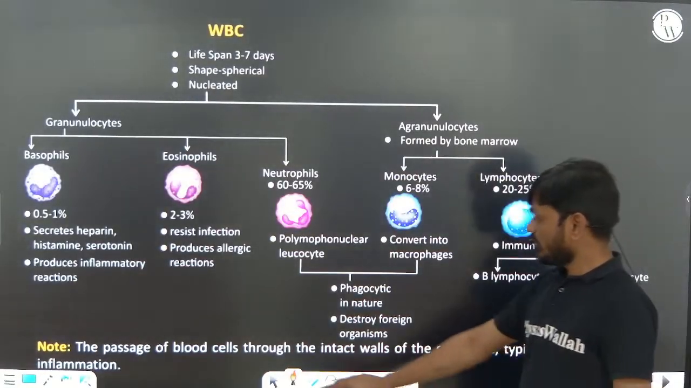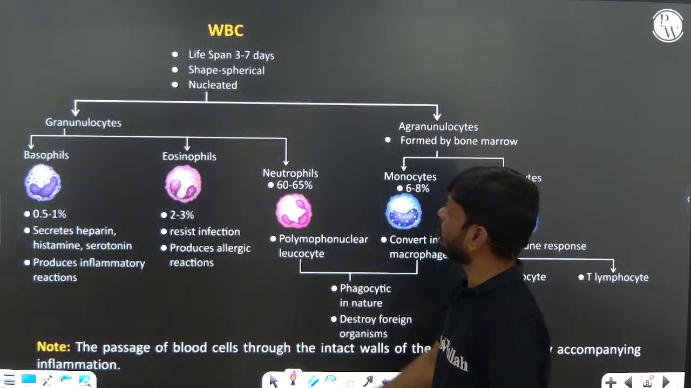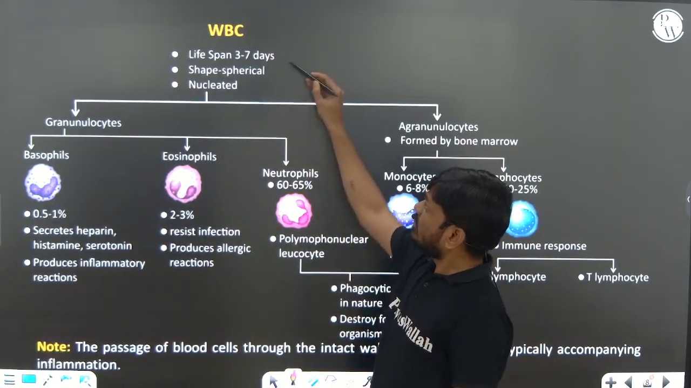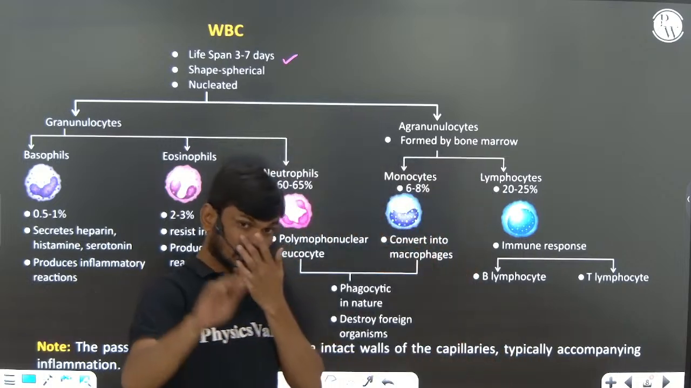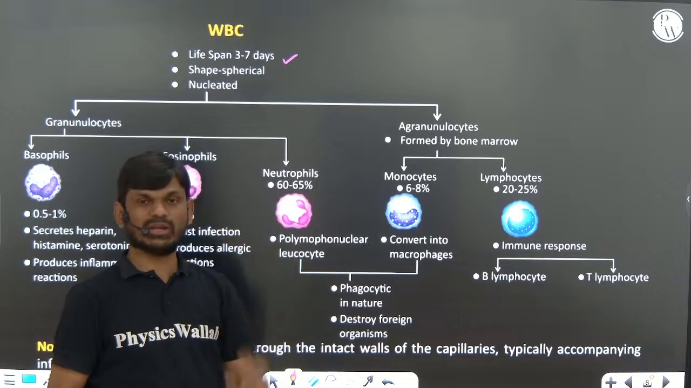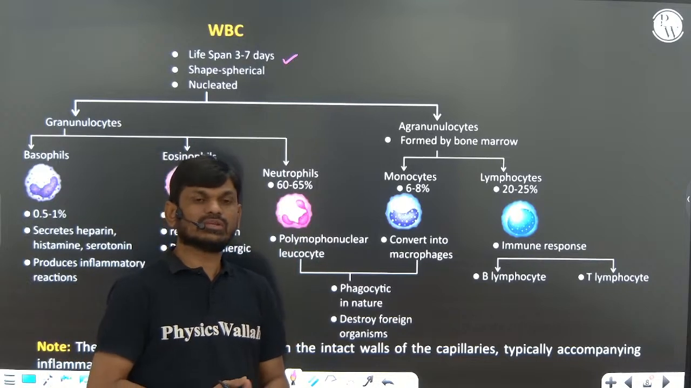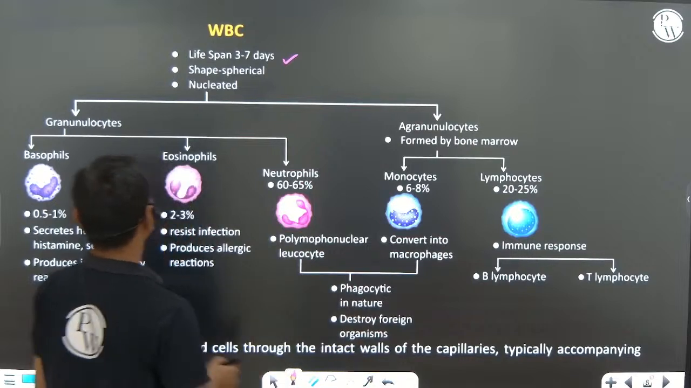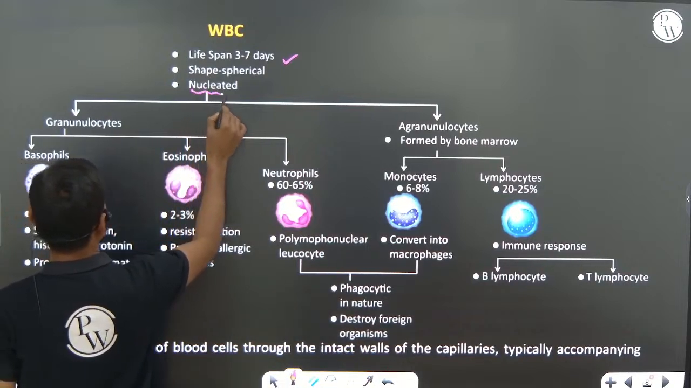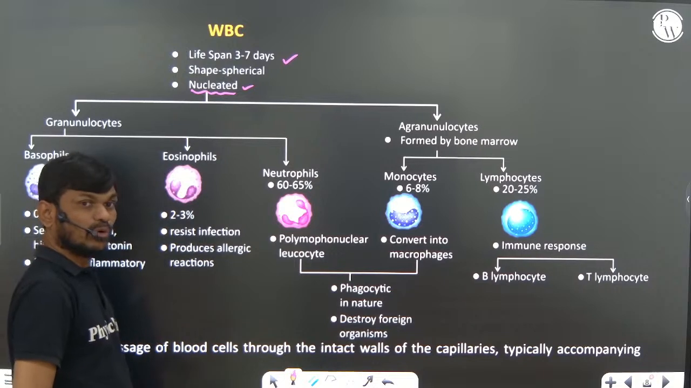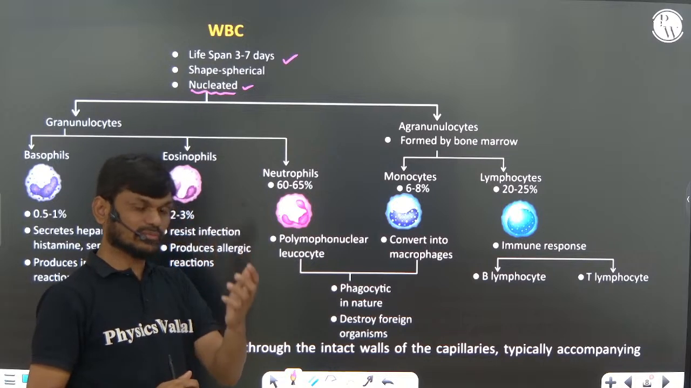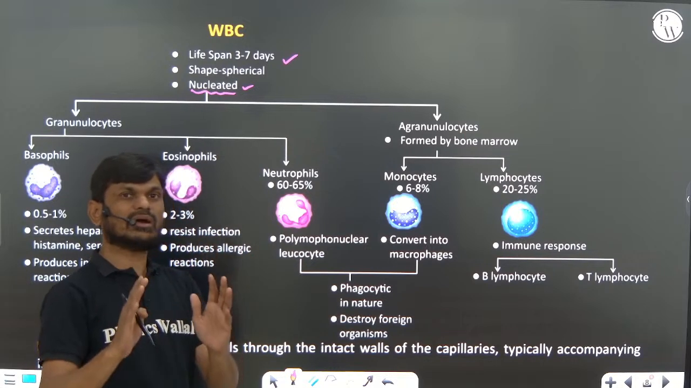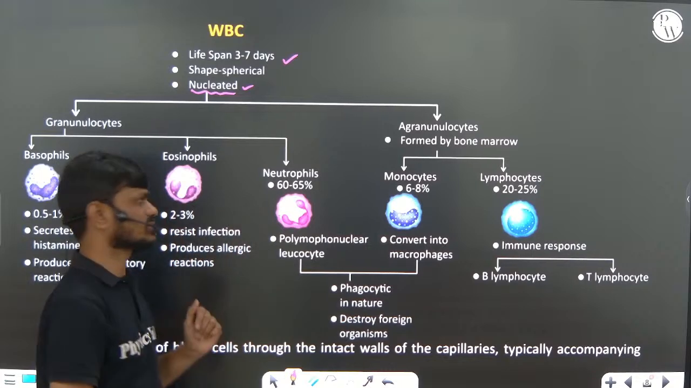Next, WBC, very important. The lifespan of WBC is 3 to 7 days; some books give 13 days, but NCERT does not. Just remember that their life cycle is a very short period of time. They are nucleated cells. They will ask you a question: are the most abundant cells of the blood nucleated or enucleated? The most abundant cells of the blood are RBC, which are enucleated.